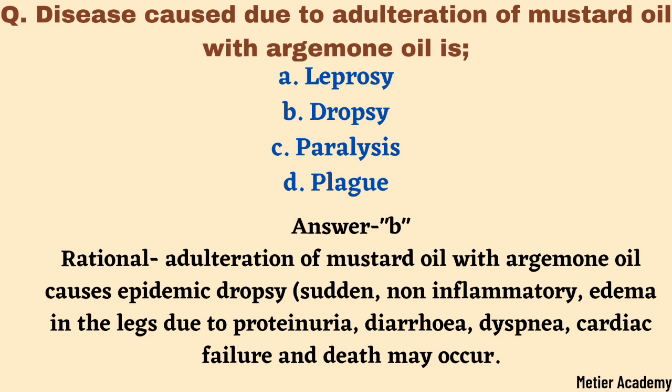The next question is, disease caused due to adulteration of mustard oil with argemone oil is leprosy, dropsy, paralysis and plague. These are all the options, and here the correct answer is option B, dropsy. The rationale behind this is, adulteration of mustard oil with argemone oil causes epidemic dropsy. It means sudden non-inflammatory edema in the legs. It is because of proteinuria, as well as diarrhea, dyspnea, cardiac failure and death may also occur. That's why we selected the option B.